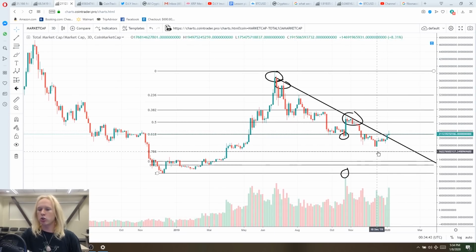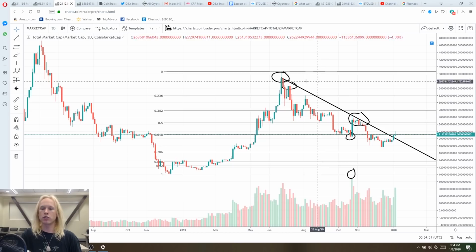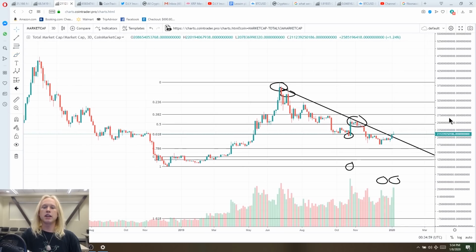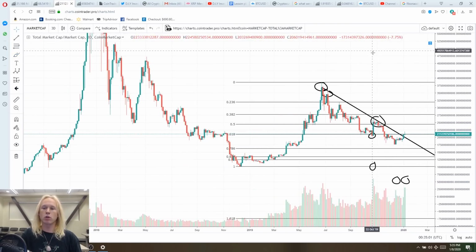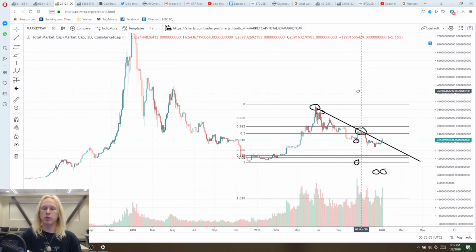And even though we sold through that support a little bit, the 786 is still another really strong area of value in which I target for the bottoms of bearish cycles. And so the fact that we're kind of consolidating in between both of those, the fact that we also have a lot of really good buy volume that's entered this market consistently, I'm leaning towards this scenario being one much more of a bullish scenario. And so this is kind of what I'm watching out for with Bitcoin currently.